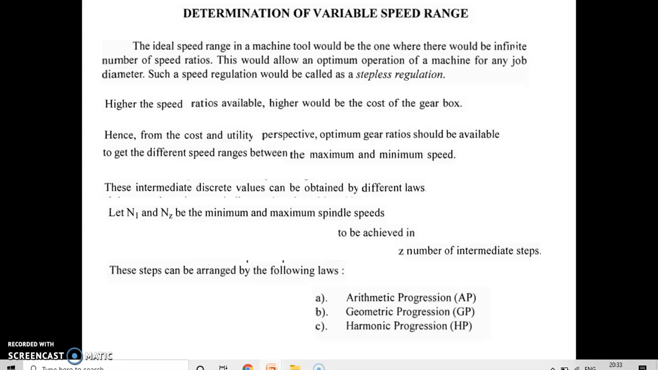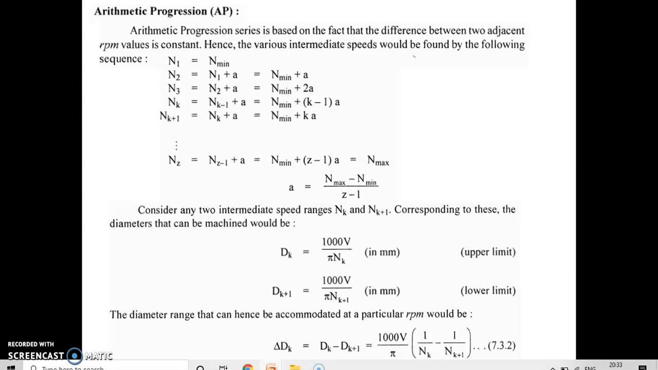The higher the speed ratios available, the higher would be the cost of the gearbox. Hence, from the cost and usability perspective, an optimum gear ratio should be available to get different speed ranges between the maximum and minimum speed. These intermediate discrete values can be obtained by different laws. Let us consider N1 and Nz as the minimum and maximum spindle speed to be achieved for Z number of intermediate speed steps. These steps can be arranged by the following laws: first arithmetic, second geometric, and third harmonic progression.